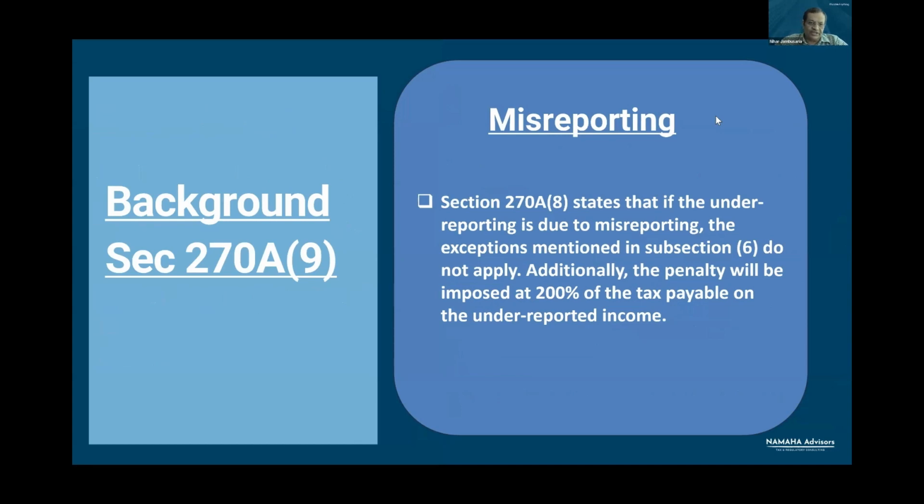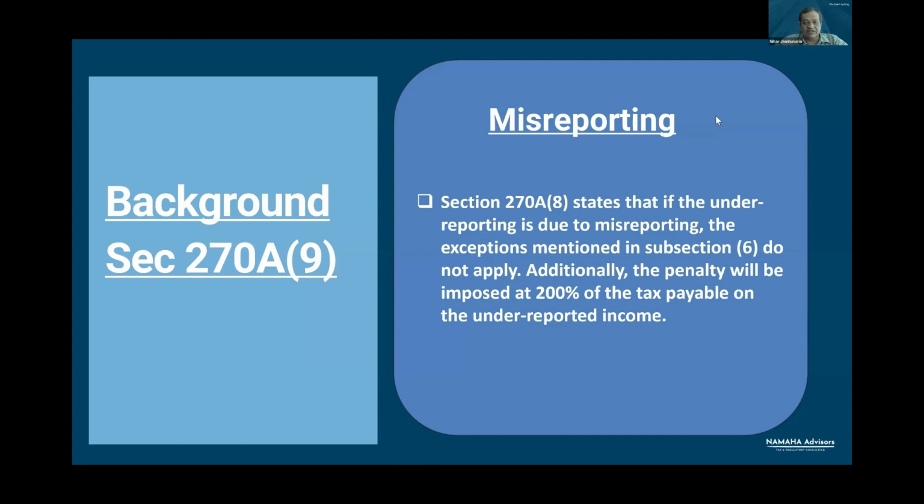Now let us go to the next important provision. What is misreporting of income? There are 6 situations in which underreported income would be regarded as misreported income.